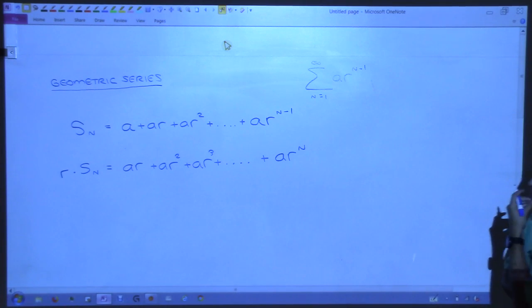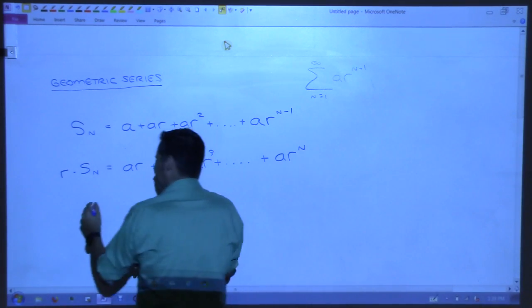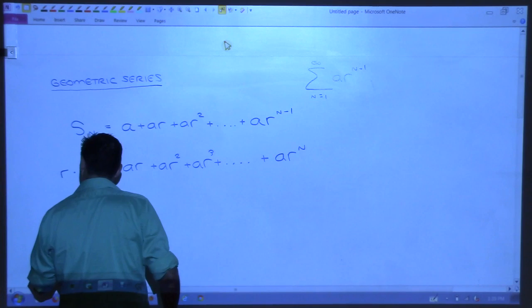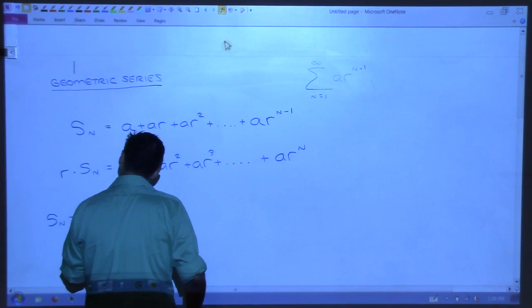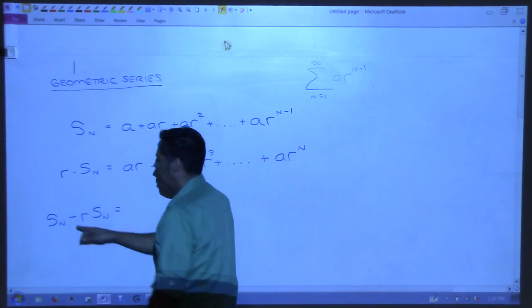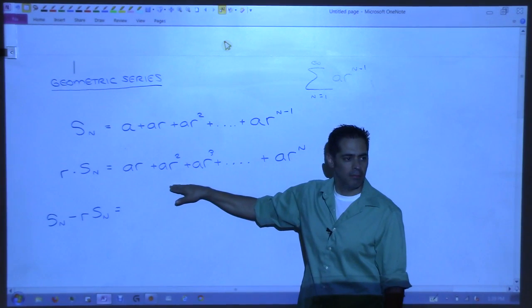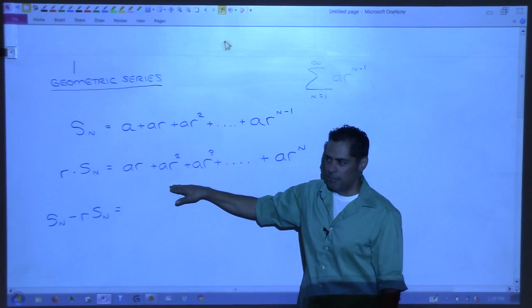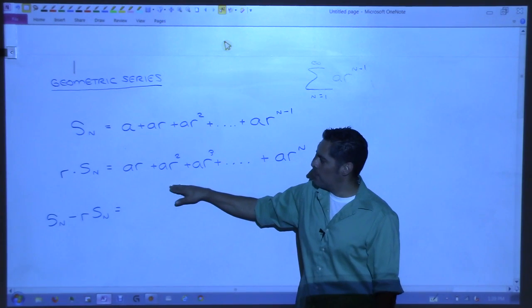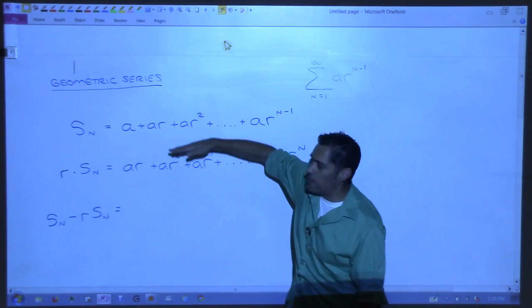Okay. Now I'd like for you to consider this. What's S sub n minus r times S sub n? So what if I asked you to take this right here and subtract this from it? I'm taking this row and subtracting this row.